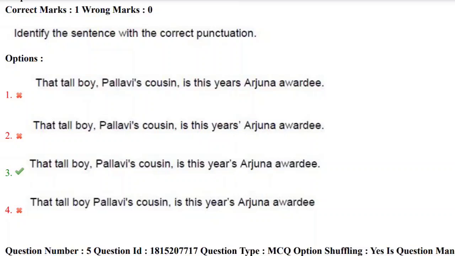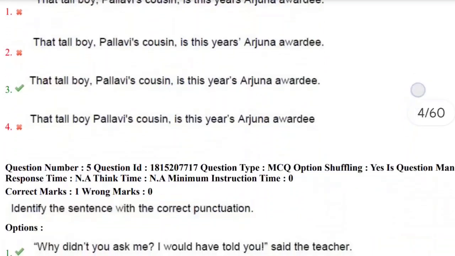After the tall boy we used a comma, which symbolizes the tall boy is Pallavi's cousin, who is this year's Arjuna awardee. So the sentence with correct punctuation is the third option. Let's move towards the next question.